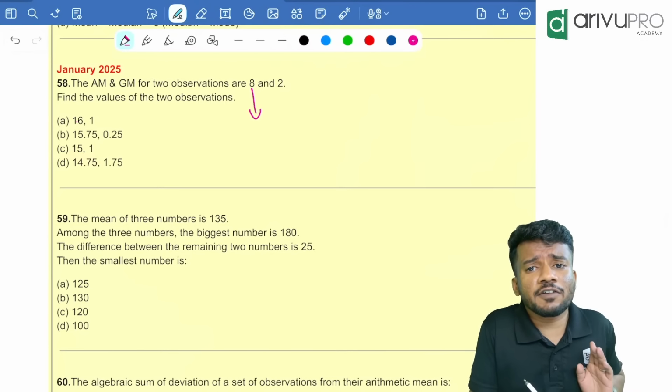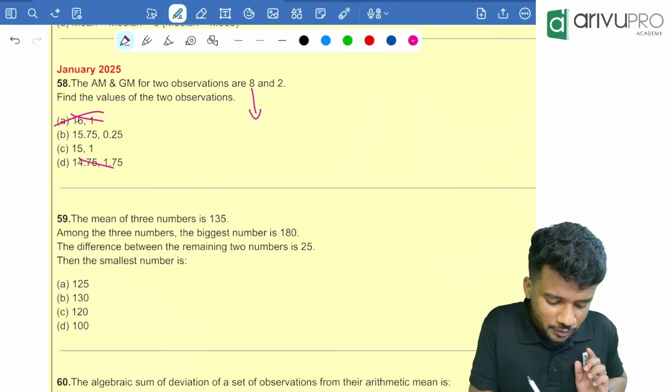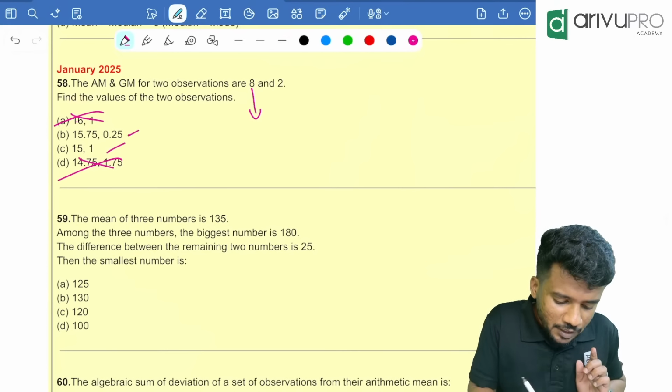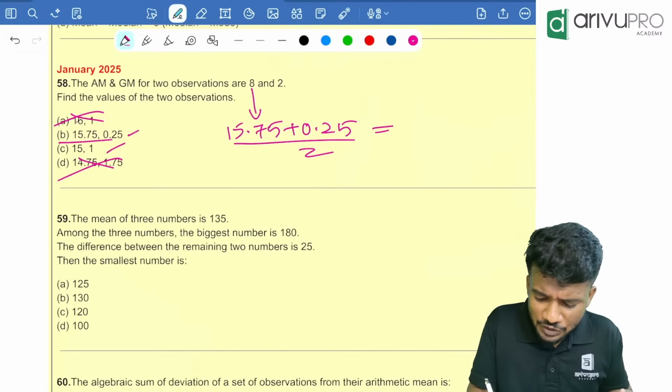16 plus 1 divided by 2 is how much? 8.5. That means option A is wrong. This is also wrong. Either it can be option B or it can be option C, 15.5. First I will check option B. 15.75 plus 0.25 divided by 2 is how much? That is nothing but 16 by 2, which is equal to 8.